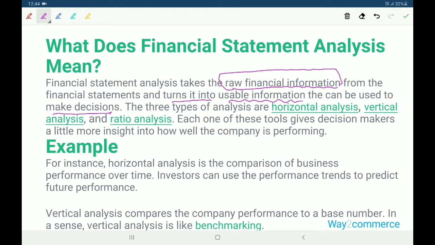The three types of analysis are: one is horizontal analysis, second is vertical analysis, and third is ratio analysis. Each one of these tools gives decision makers a little more insight into how well the company is performing. We will discuss each concept in detail, each type of analysis in a separate class. Now we discuss one example.